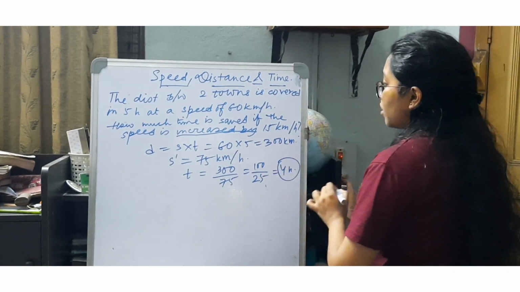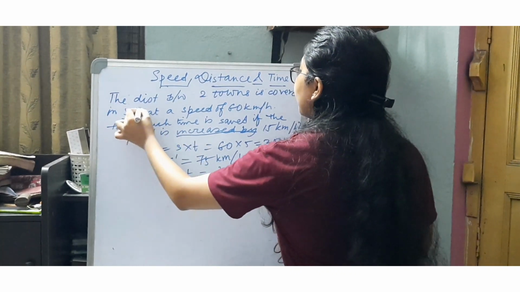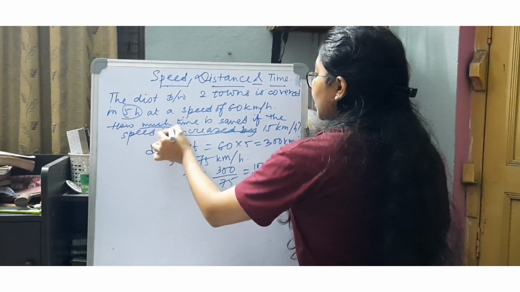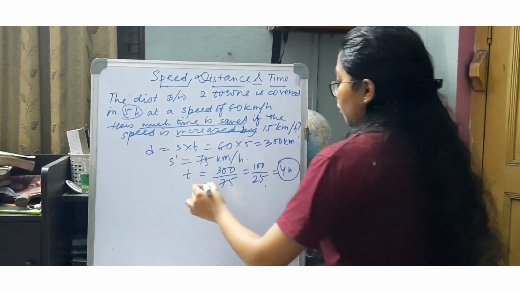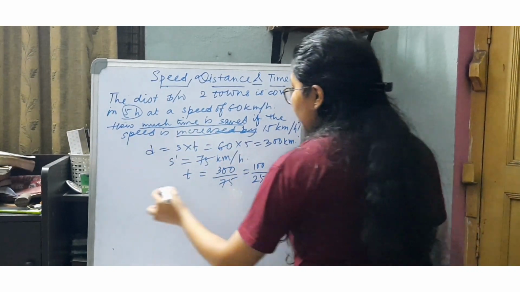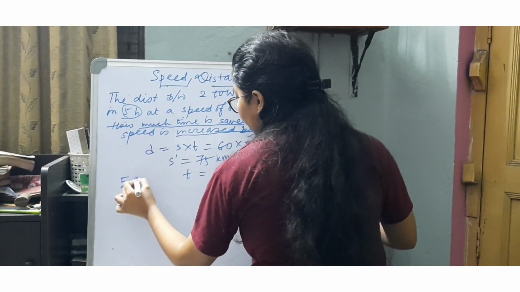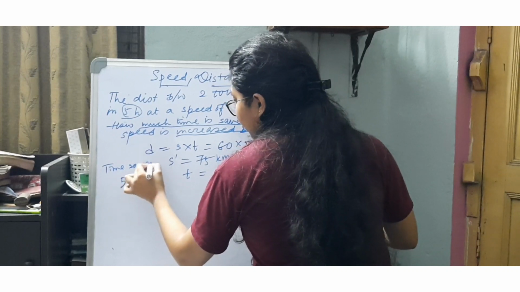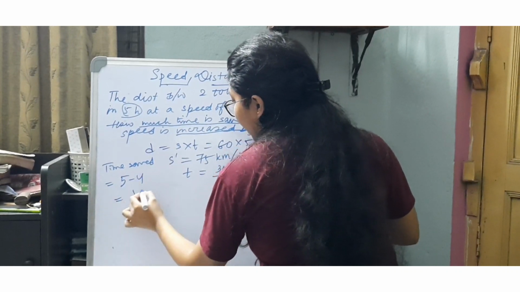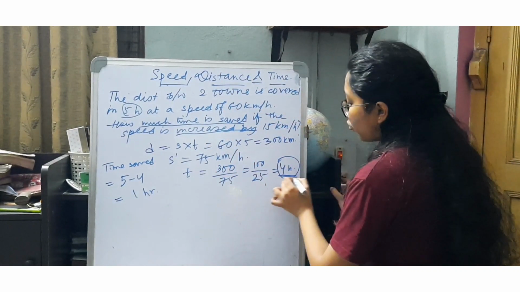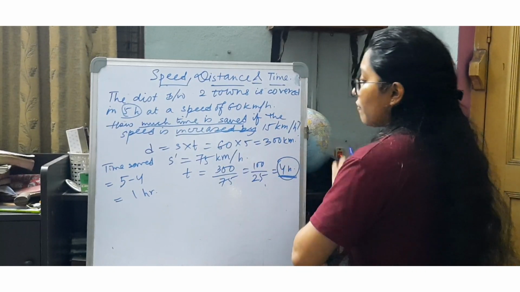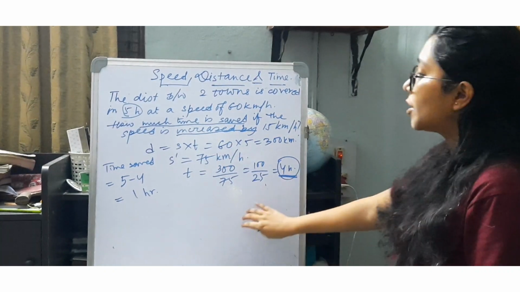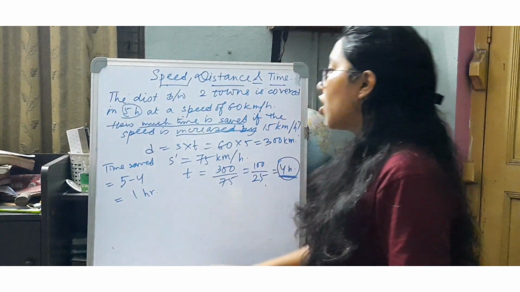The time is 4 hours and previously the time taken was 5 hours. The question asks how much time is saved. So final time is 4 hours. So if we check this out, the time saved becomes 1 hour, because it is travelling for 4 hours with this speed, and previously it was travelling for 5 hours. So the time saved is 1 hour.